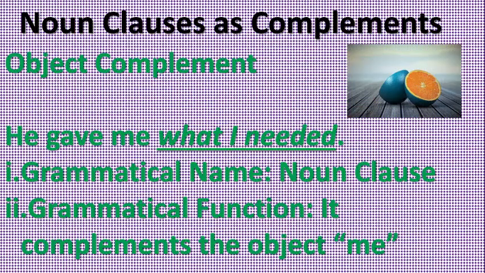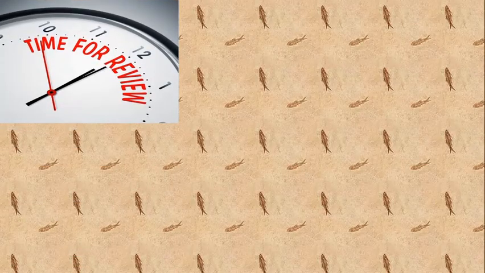So what we have been saying so far is that a noun clause is a group of expressions that has a finite verb and functions as a noun in the sentence. It can function as what? Subject of a sentence, object, complement, apposition, and object of a preposition. Whichever one you choose, always remember the functions of nouns. The functions of nouns in the sentence are also the functions of noun clauses in the sentence.